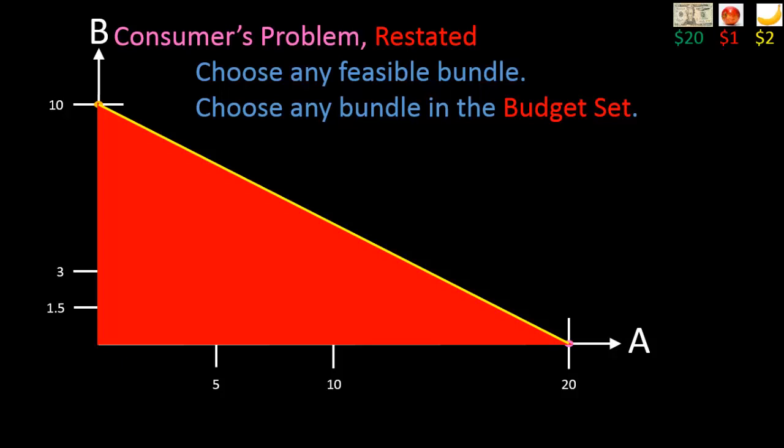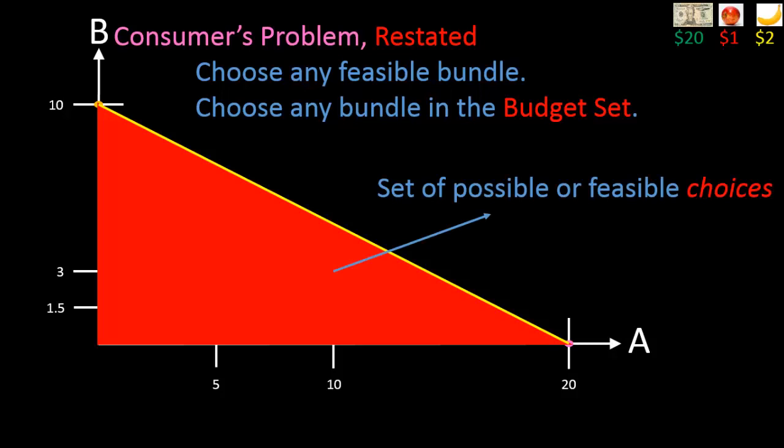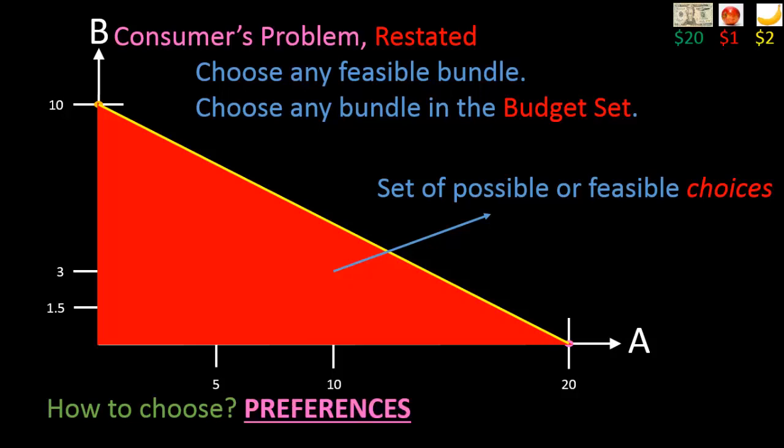So this actually makes a lot of sense. We can think of the red shaded area, which is the budget set, as being the set of all possible or feasible choices that are available to Chris. And so out of this set of possible or feasible choices, Chris is going to choose one particular bundle. And now the next question is, how is Chris going to go about making his choice? There are infinitely many bundles in this red shaded area, so which bundle exactly is he going to choose? This is exactly where preferences will come into play.